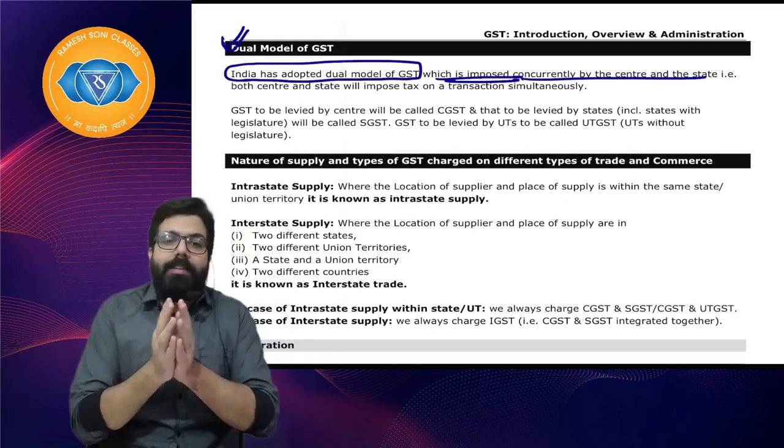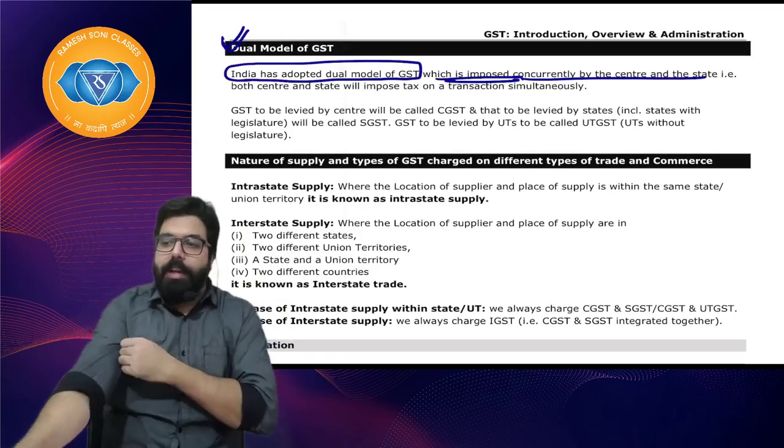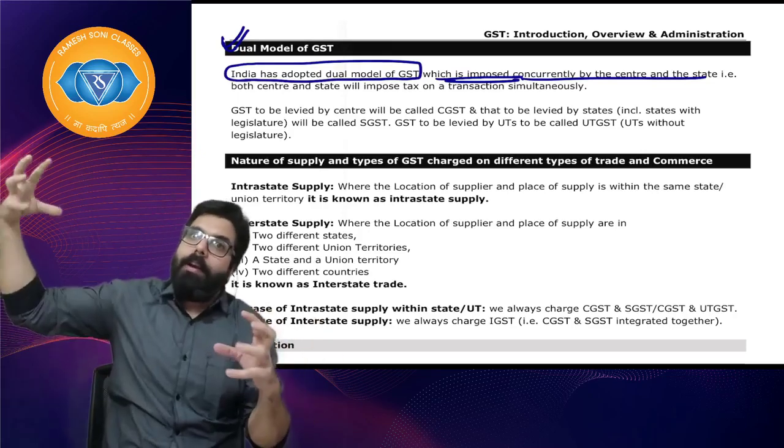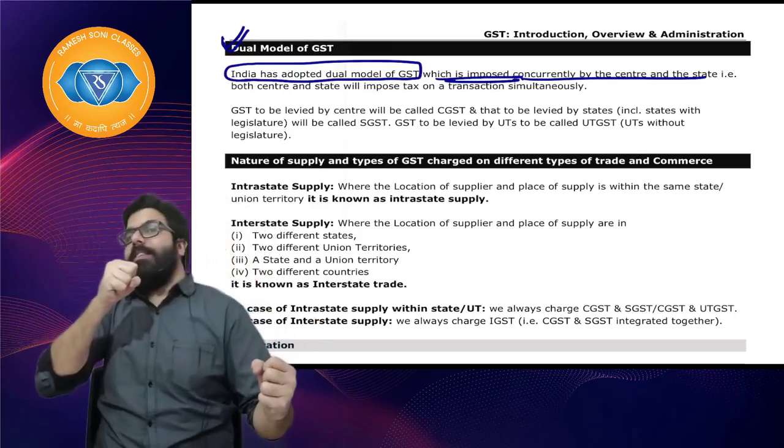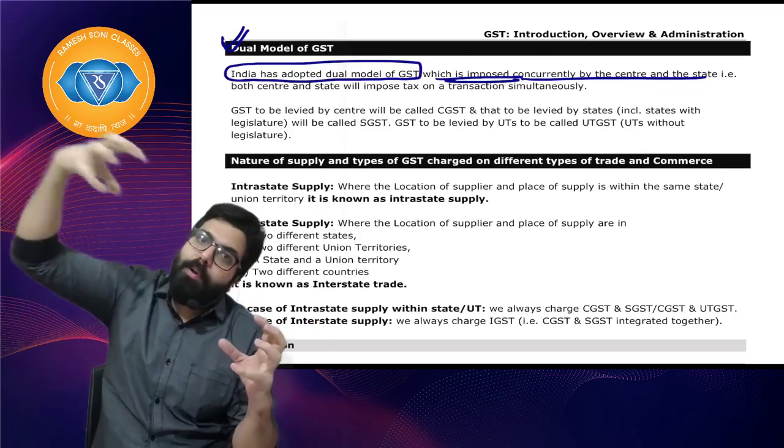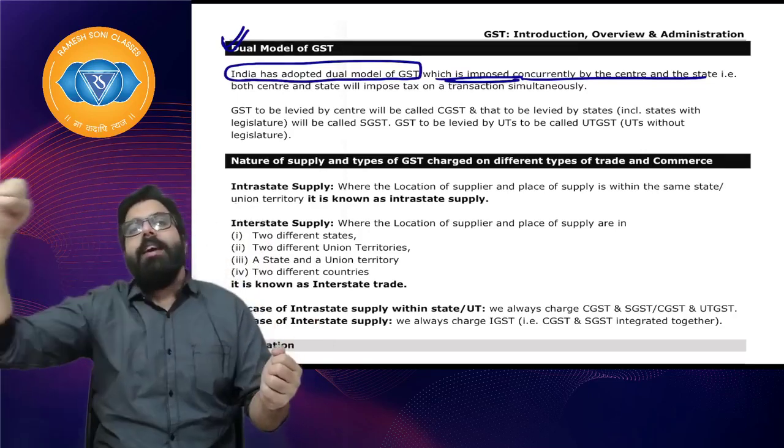So what is the dual model? Basically, whenever one transaction happens, say I sold some goods, the central government will charge the central government's GST, which is known as CGST. The state government will charge the state government's GST, which is known as SGST.